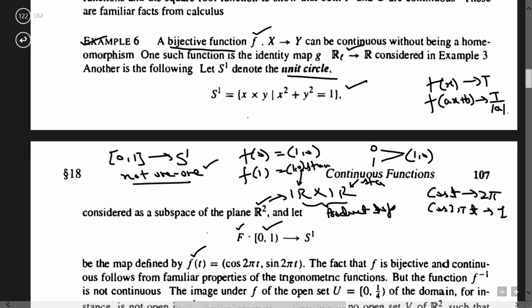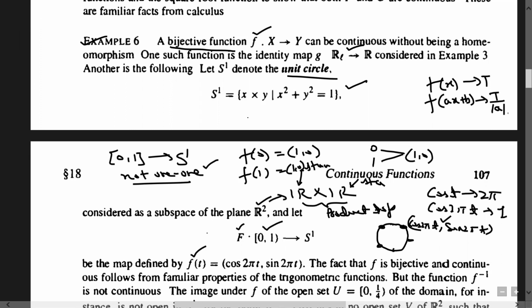Using this, the periodicity of cos 2 pi t and sin 2 pi t is 1. This is the parametric coordinate of the unit circle, because cos square 2 pi t plus sin square 2 pi t is 1. Any point on this circle is represented by cos 2 pi t comma sin 2 pi t. So whatever point we choose from S1 will always have a pre-image in this interval under this map. So clearly this map is onto.